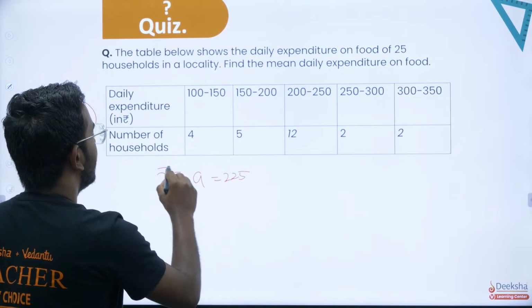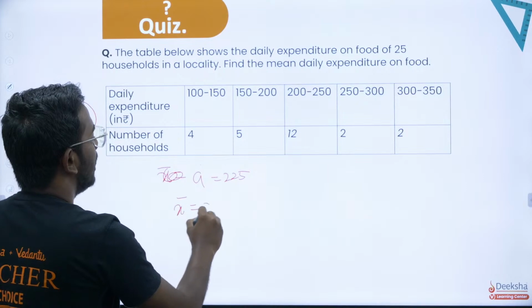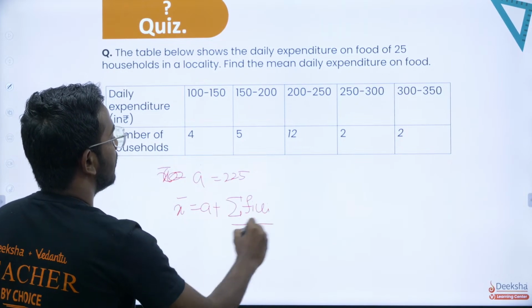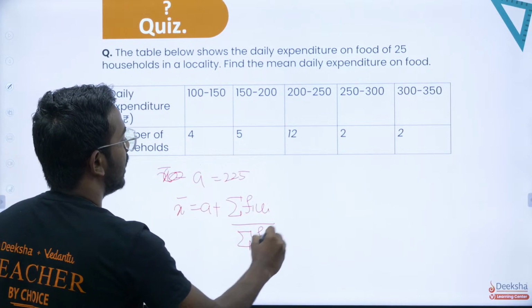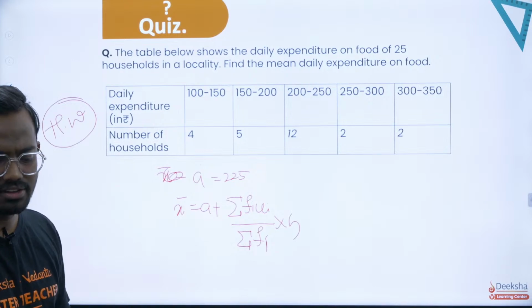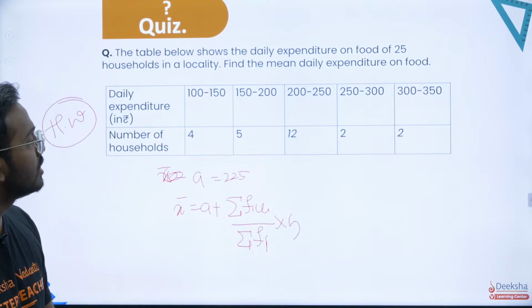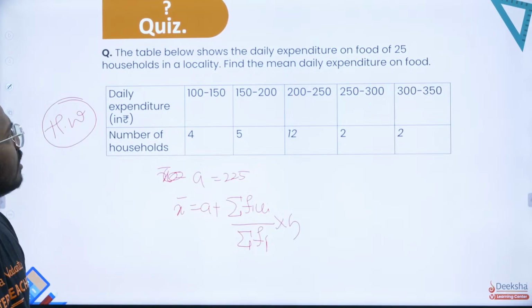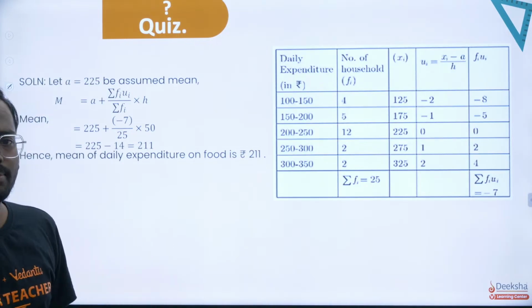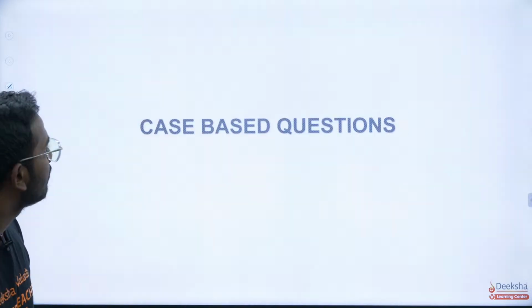So x bar is equal to a plus summation fi ui divided by summation fi, into h. You'll have to make use of this formula with the same method that I've described. You'll have to go through this and solve it by yourself. Hope this is clear. Even the solution will be obtained, but I want you to solve it by yourself, right?